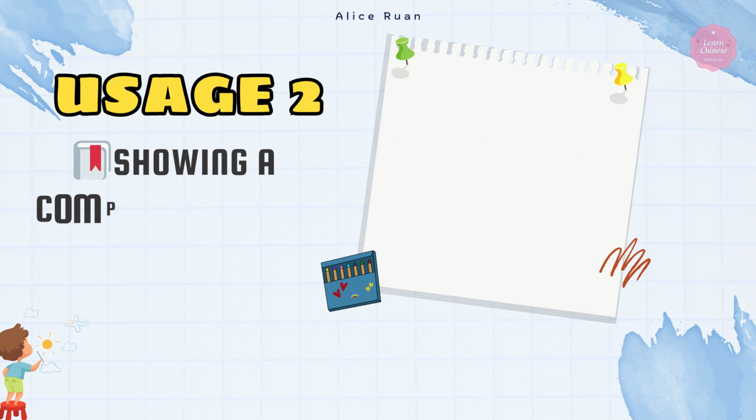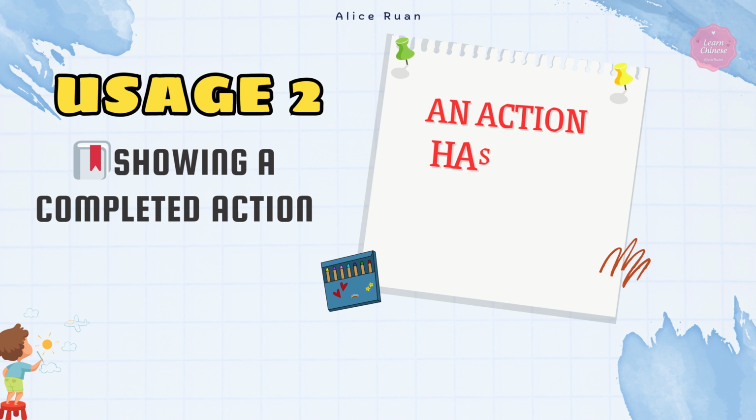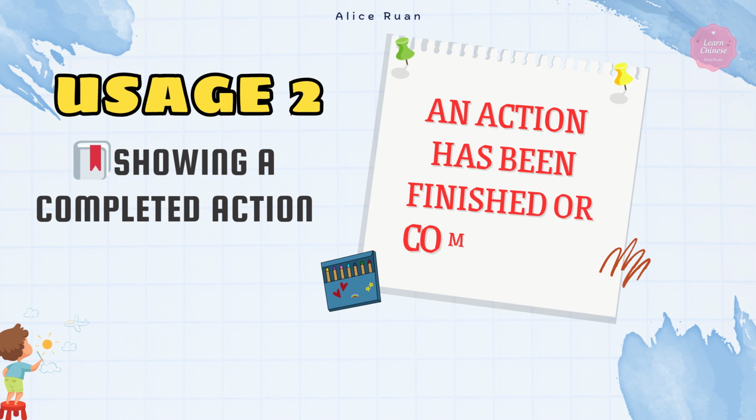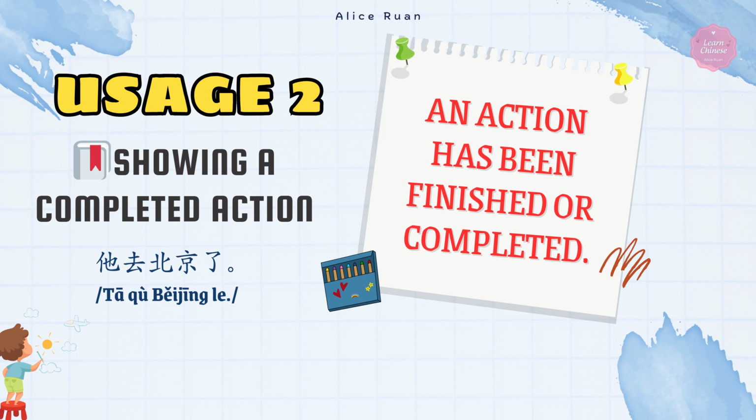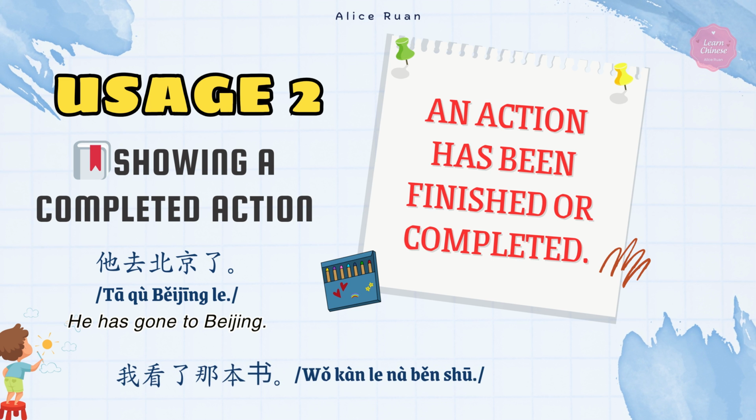Usage 2. Showing a completed action. Place le after a verb to show that an action has been finished or completed. Let's see examples. 他去北京了. He has gone to Beijing. 我看了那本书. I've read that book. Both actions are done, completed.